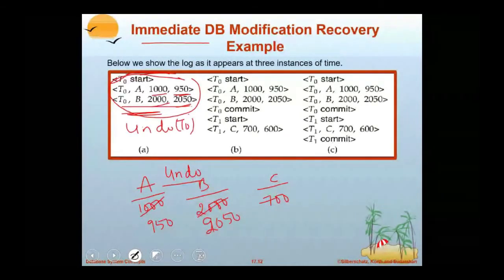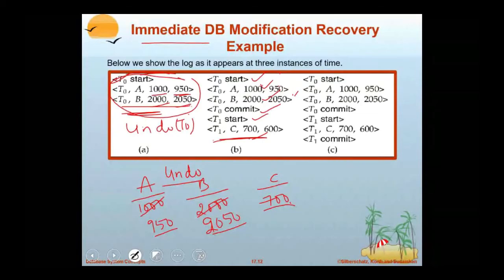Now look. T0 started, updated A and B, and committed. T1 started and updated C. It updated A to 950, done. B to 2050, done. C changes to 700. Now look, a failure occurs after this log record.